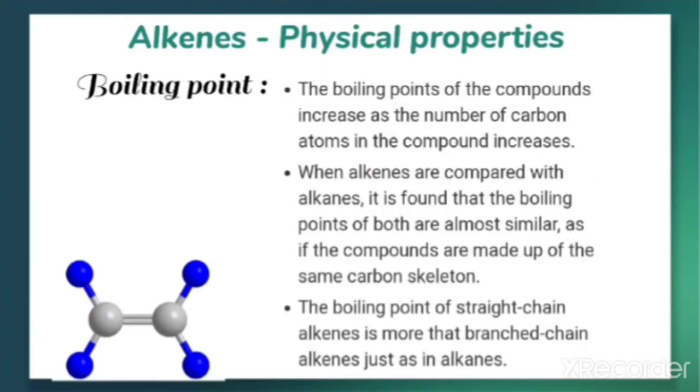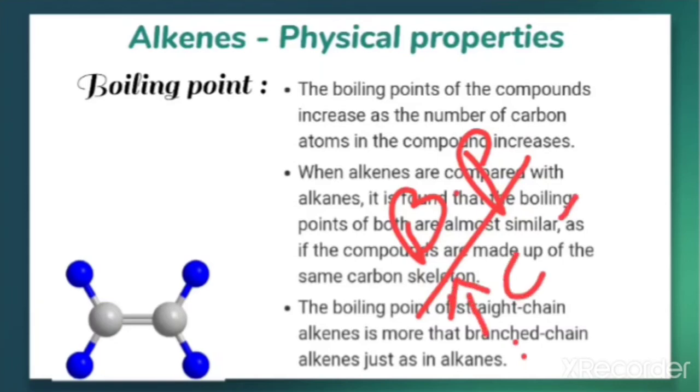The boiling point of the straight chain alkenes is more than the branched chain alkenes, just like the case of alkane. So the concept of boiling point depends upon the mass, the molar mass. So we can learn this in this way: as the number of carbon increases, the boiling point also increases.